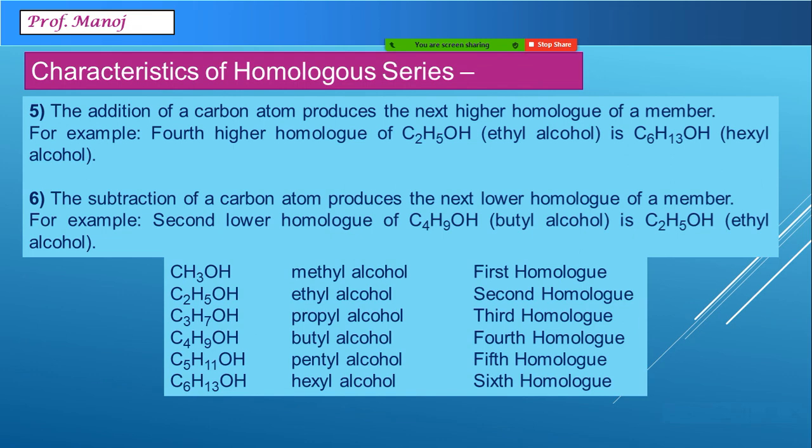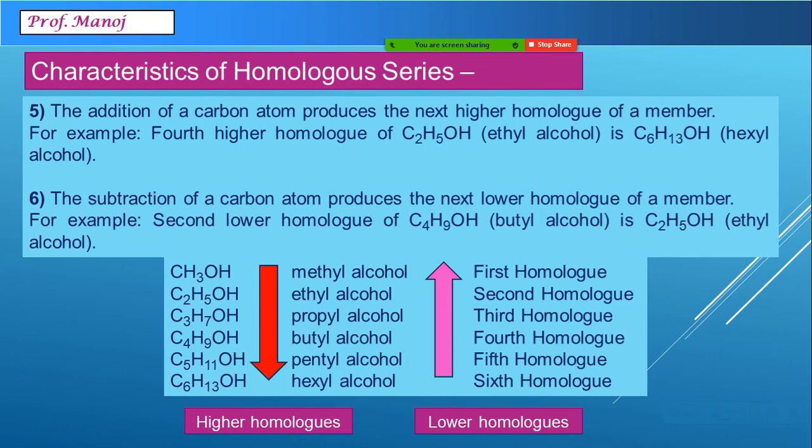They are called methyl, ethyl, propyl, butyl, and so on. Going down the series, we get higher homologues. Going upward in the series, we generate lower homologues. This is completing our unit number 2 of the topic. We will be now continuing after this with nomenclature in the next unit.